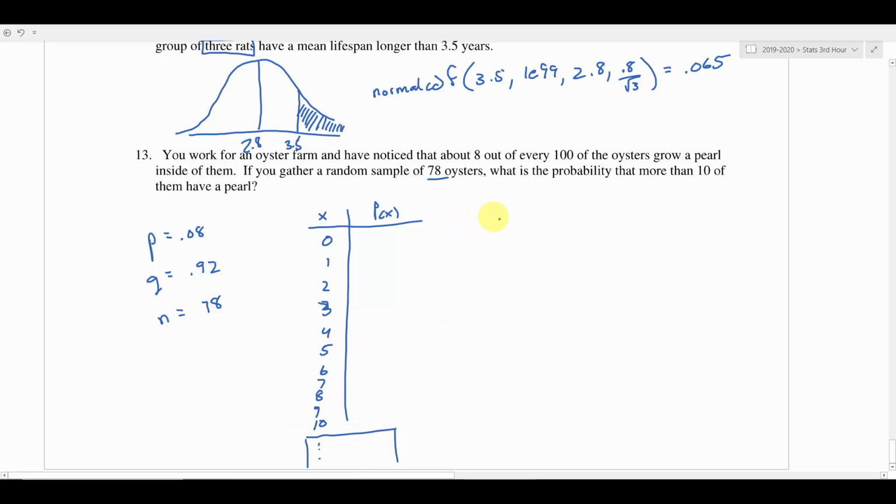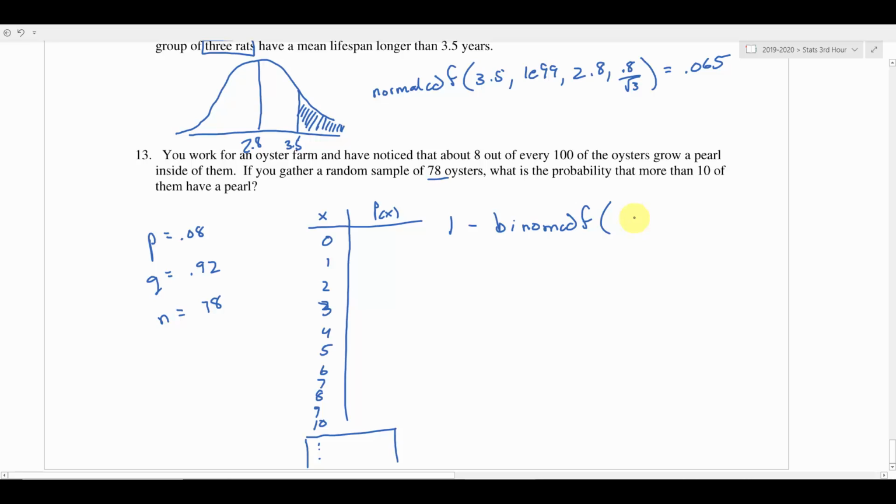Our binom CDF function will actually add up everything in our table up to a specified number. So if I do a binom CDF up to 10 and then subtract that away from 1, what I'll be left with is everything greater than 10. So I'm going to be doing a 1 minus binom CDF.